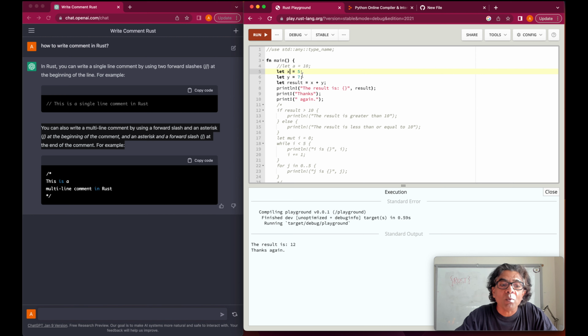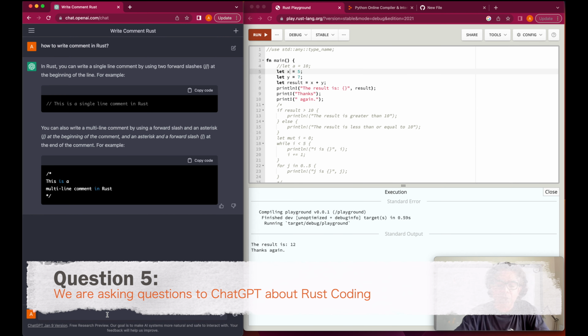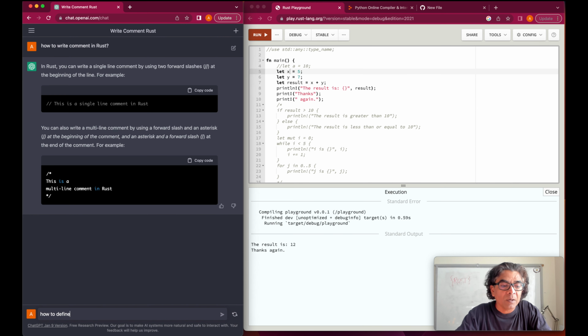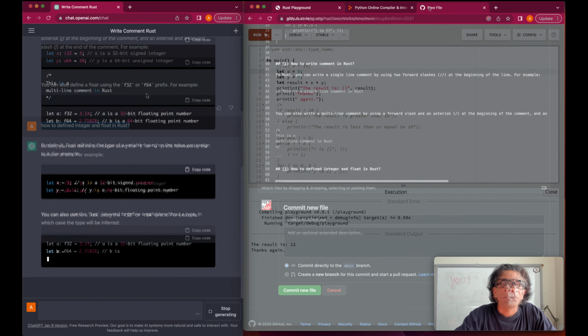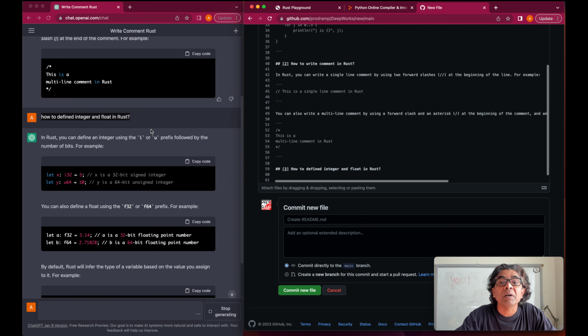It means we need to know how to define integer and float. So let's ask the question, how to define integer and float in Rust. And while it's writing, I'm going to take this question and copy it. So there is a lot to learn here, but it's very good because that is what our objective is.